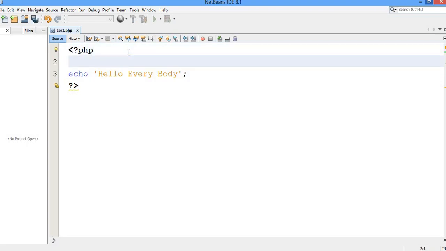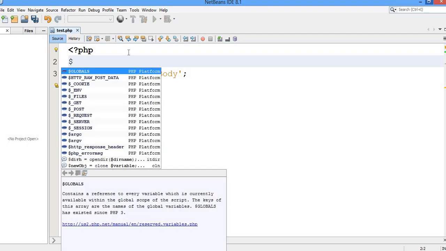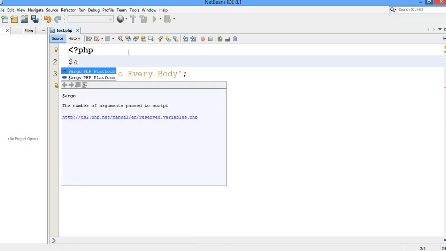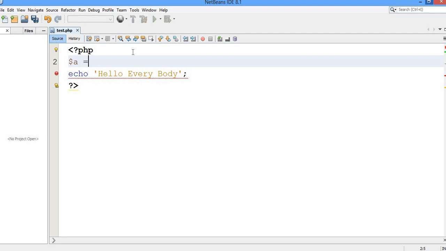Now let me take a variable. To see how you can declare a variable, you have to use the dollar sign. Remember, the dollar sign is what you use to declare a variable, and it should be followed by a name. You can write any alphabet, let's say A. This is the variable name I have declared, equal to, and here I'll write Bishwajit. This is how you can declare a variable: dollar, and any alphabet, or you can take a number of alphabets.